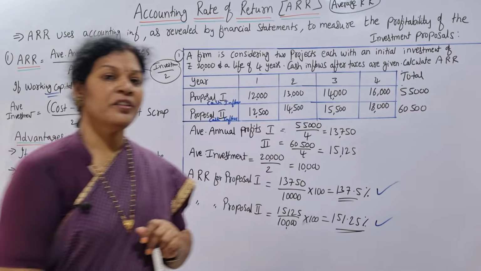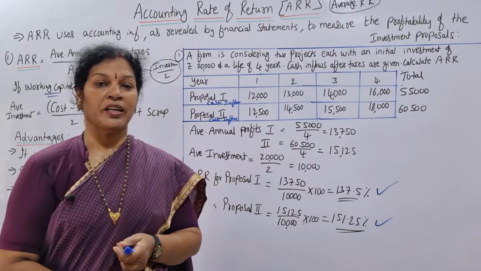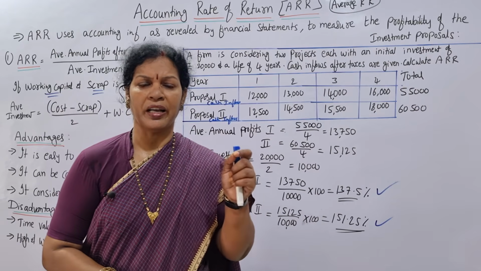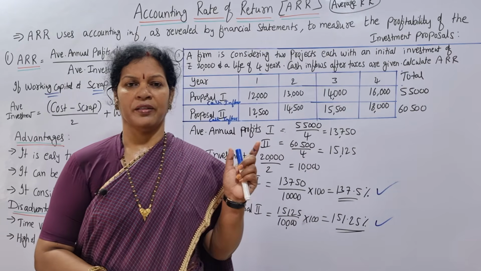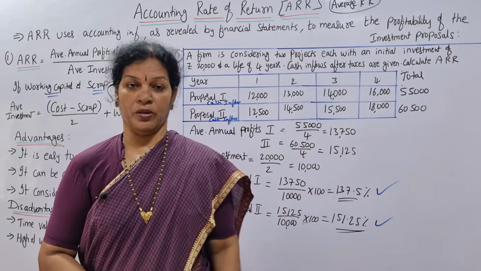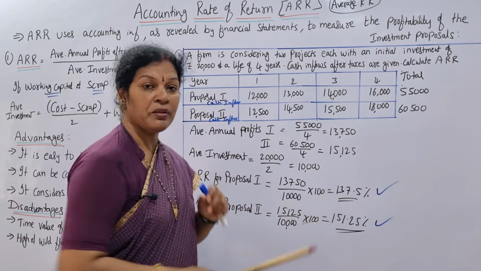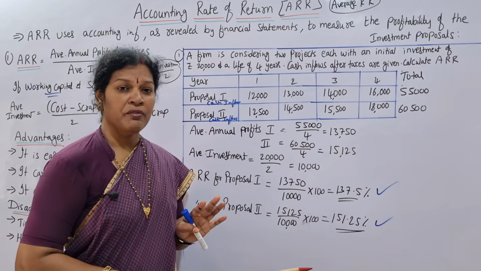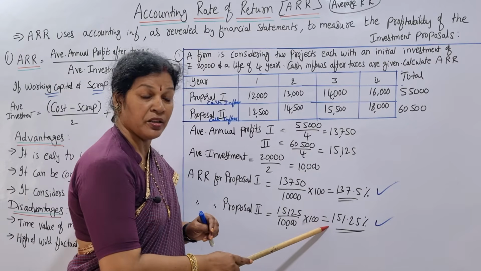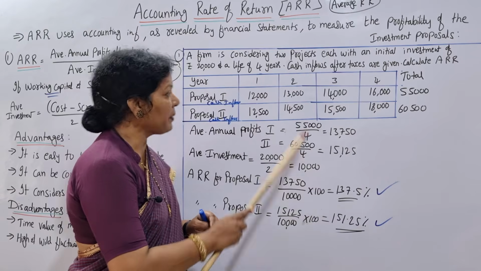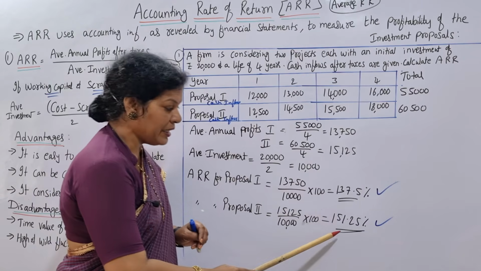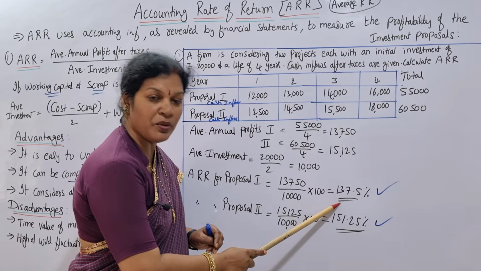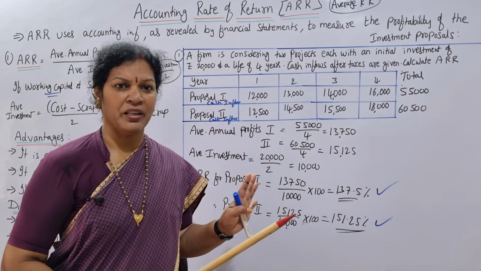Now, how do you decide whether this ARR is good or recommended? Always remember ARR must be as high as possible. Proposal 1 is 137.5, proposal 2 is 151.25. Which one is high? This one is high. So you would recommend proposal 2 because its ARR is high compared to proposal 1. That's all. Am I clear?